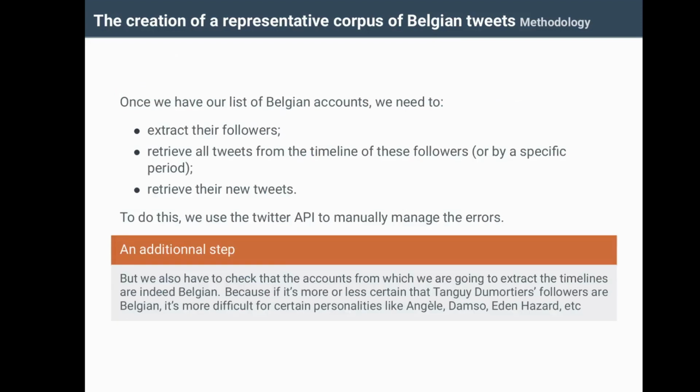Once we are sure that we have an exhaustive and representative list, we can start our collection. To do this, we first extract the followers of each personality and download all the tweets that come from the timeline of these followers, or the tweets that were written during the period we are interested in. Then we automatically monitor these accounts to retrieve the new tweets. To do this, we use the Twitter API and use the Perl language.